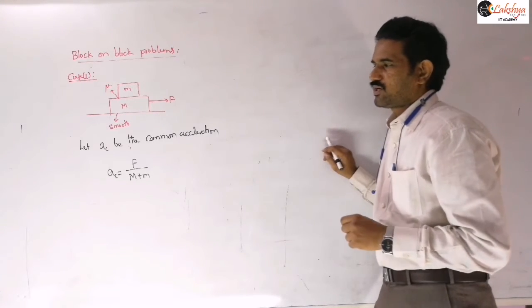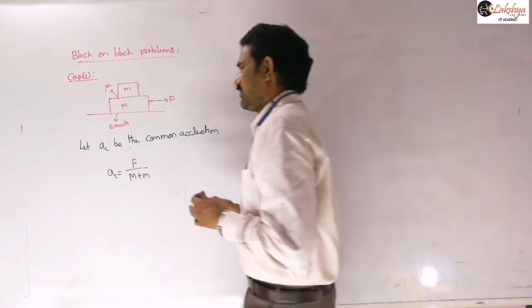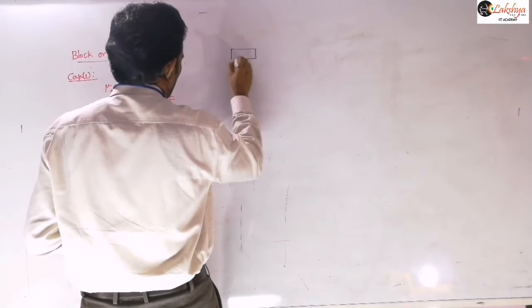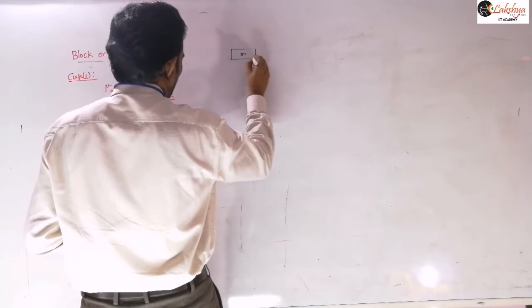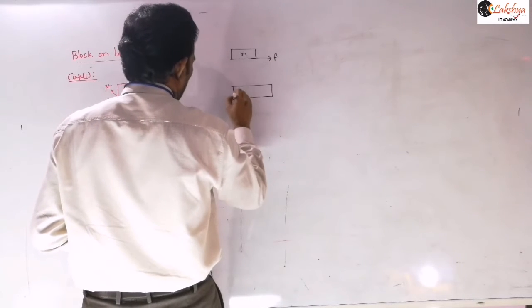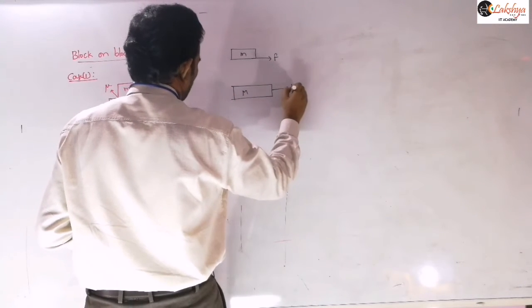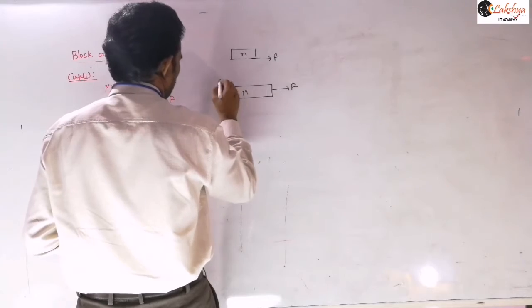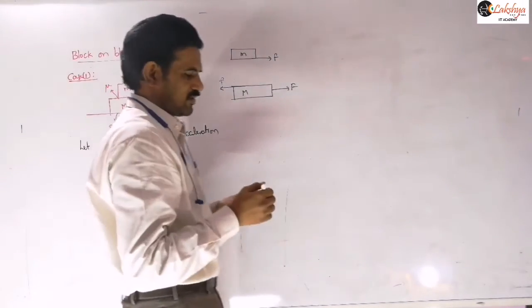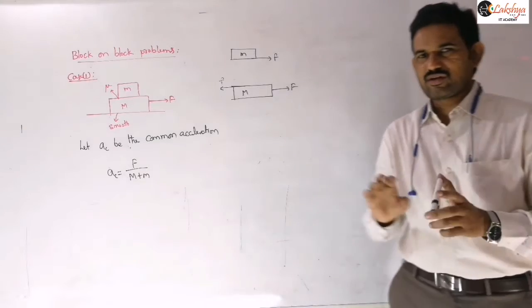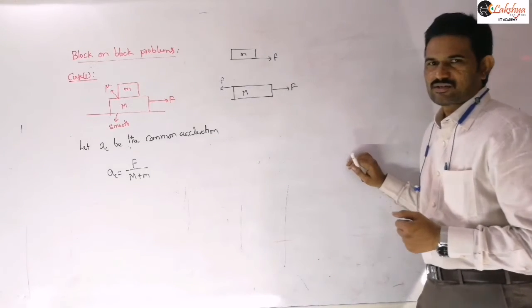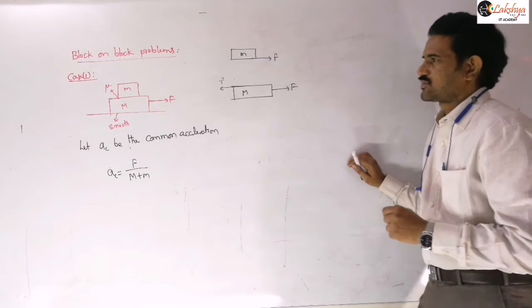If I take the free body diagram here, for the small m the only horizontal force is the frictional force, and for the capital M the forces are there like this. The vertical normal reactions we already know, because there is no acceleration in the vertical direction, so I am not representing the normal reaction.